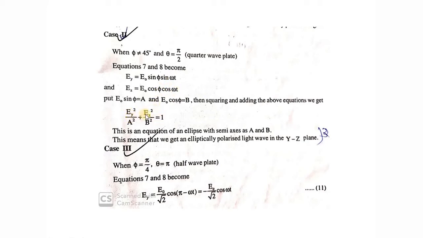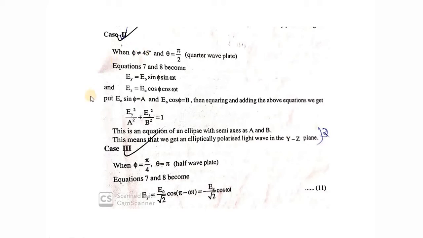So x square by A square plus y square by B square is equal to 1 is an equation of an ellipse with semi-major and semi-minor axes A and B. So what happens if phi is not equal to 45 degrees, and the path difference is lambda by 4 or the phase difference is pi by 2? You will get elliptically polarized light coming out of the wave plate.